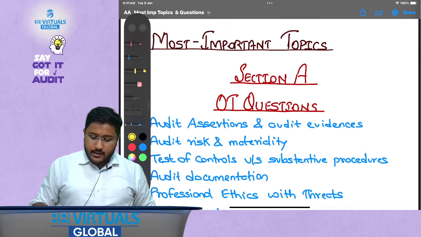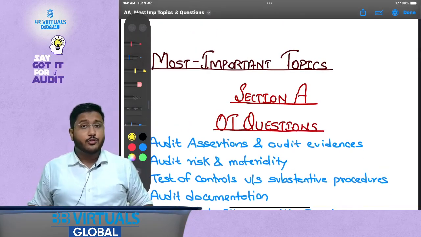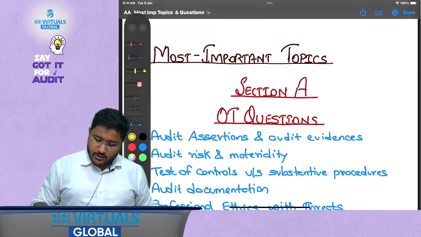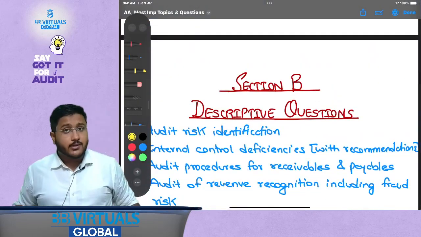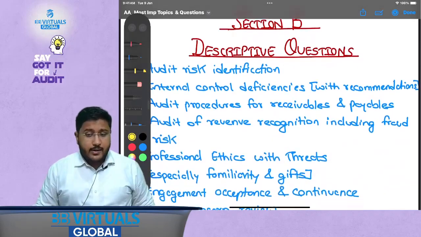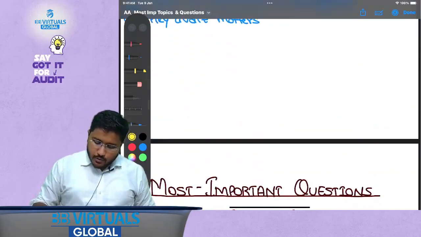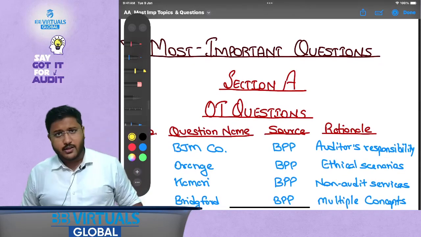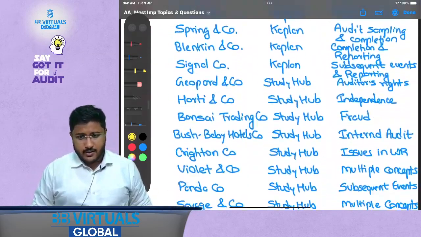First, the most important topics. We are going to discuss the most important topics for section A, that is objective type questions, as well as section B, that is descriptive type questions. These are not the question names but the topics. Then we are going to discuss the most important questions separately for section A, objective type questions, and section B, descriptive type questions.